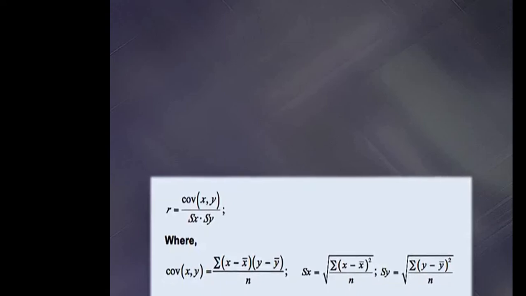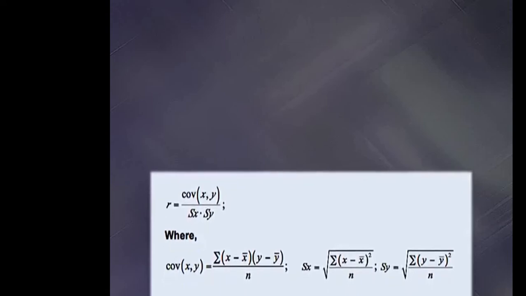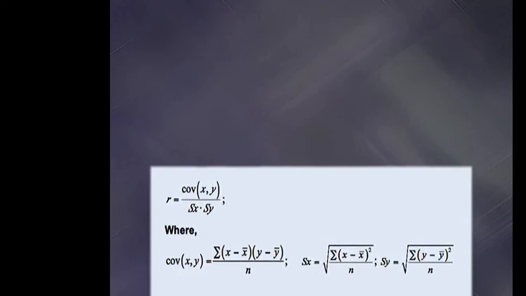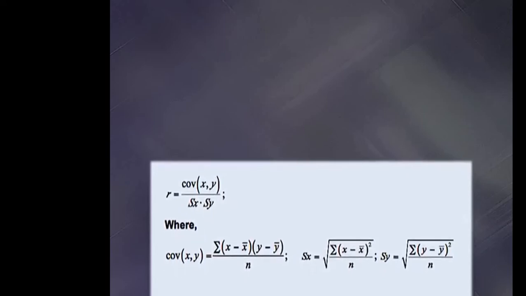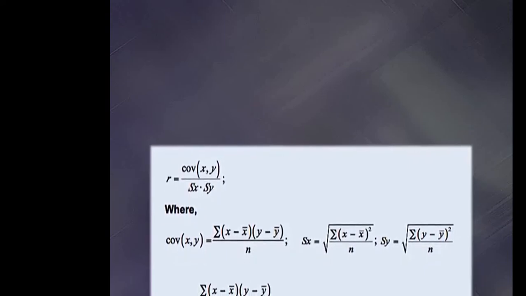Sx, the standard deviation of x, equals the square root of summation of (x minus x bar) whole square divided by n, and Sy, the standard deviation of y, equals the square root of summation of (y minus y bar) whole square divided by n.